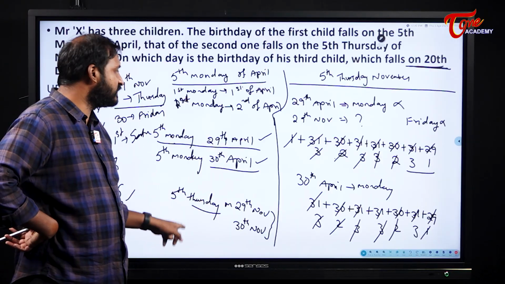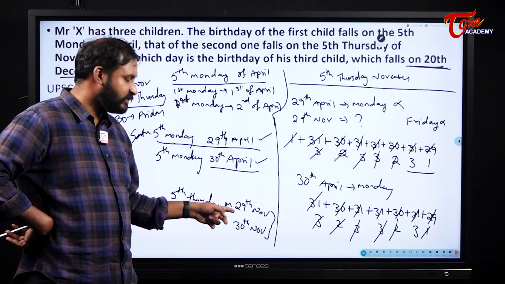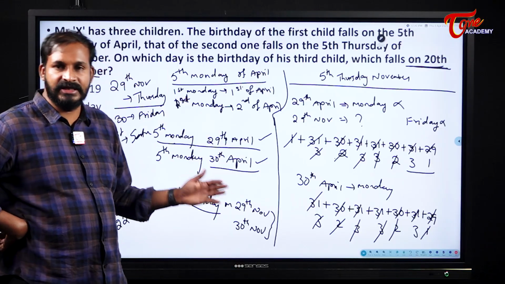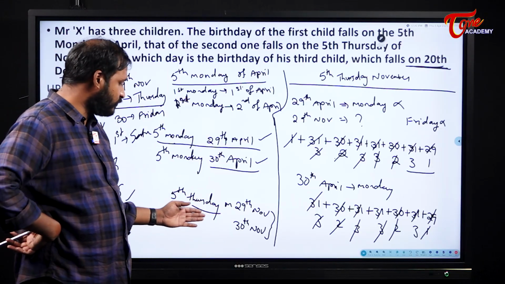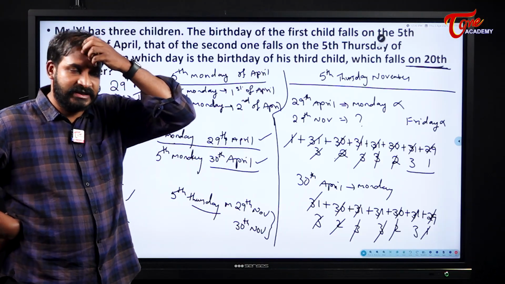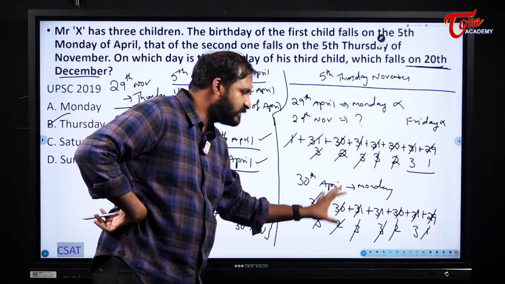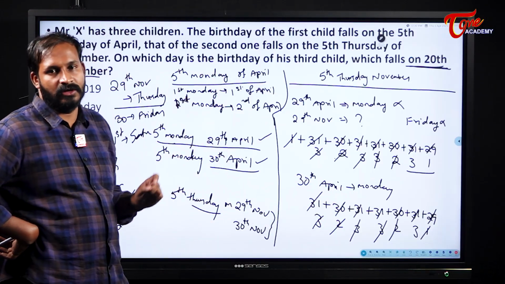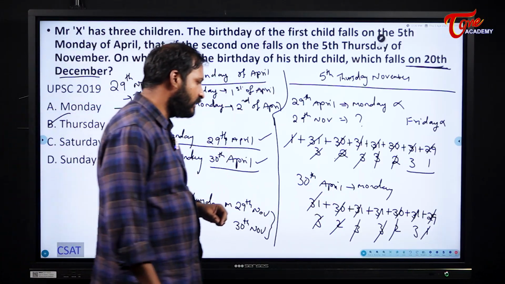Okay, and the same logic applies for November also. One is 29th and the other one is 30th. Why? Because same 30 days month only. So first should become what? Definitely Thursday. Then only 29th or 30th will become Thursdays for us. So we counted the number of days between them and then accordingly we solved our problem. Okay, next one.